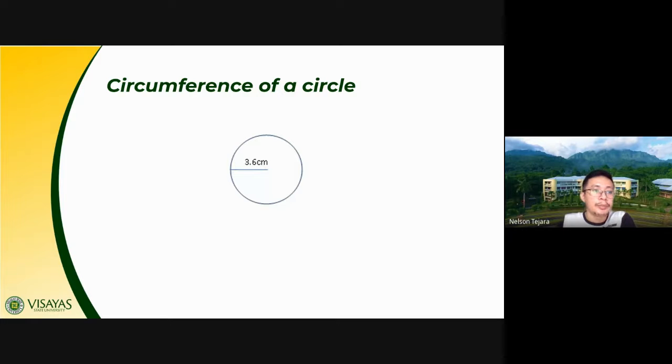Okay, some more answers. Please do share your answers, class. And then, class, for uniformity of our answers, we have to round off our final answer to the nearest hundredths. Okay, so I guess I can see here your answers. And let's try to compare, class, whether you have arrived at the same answer. Okay, so since this is a radius, we have to multiply our radius by 2. So 2 times 3.14 times 3.6. And then again, class, for your uniformity, we have to round off our answer to the nearest hundredths.